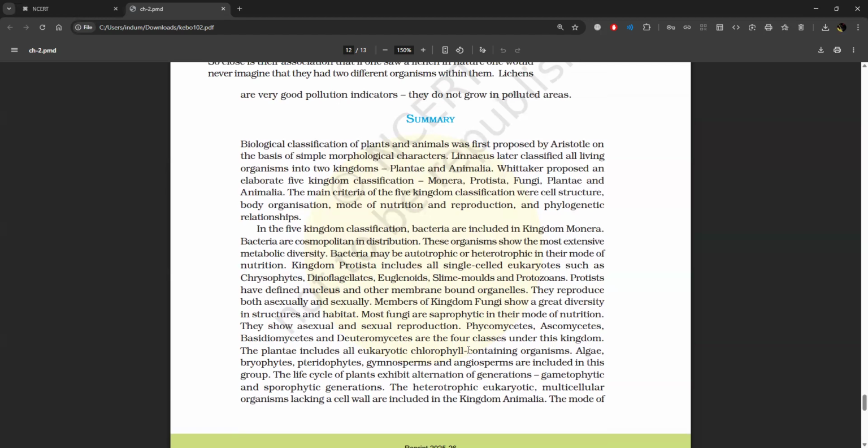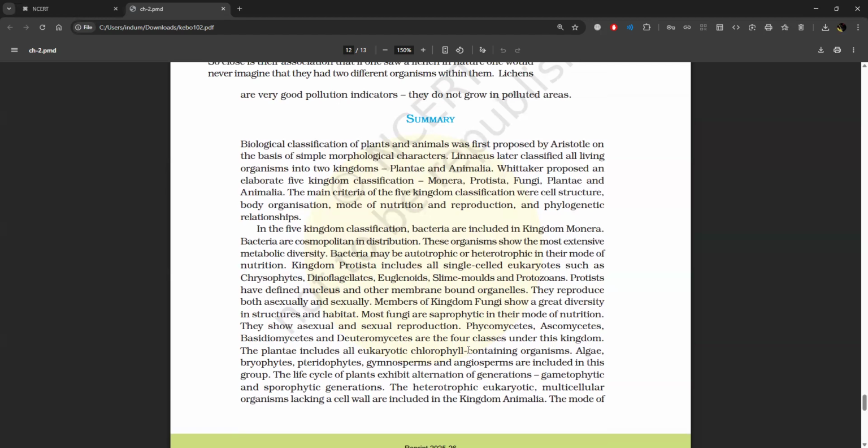Kingdom Protista includes all single-celled eukaryotes such as chrysophytes, dinoflagellates, euglenoids, slime molds, and protozoans. Protists have a well-defined nucleus and other membrane-bound organelles. They reproduce both asexually and sexually.